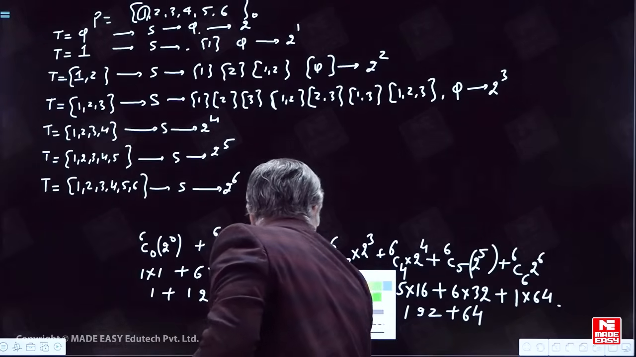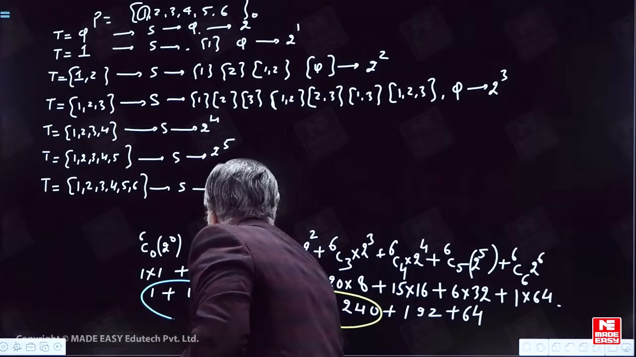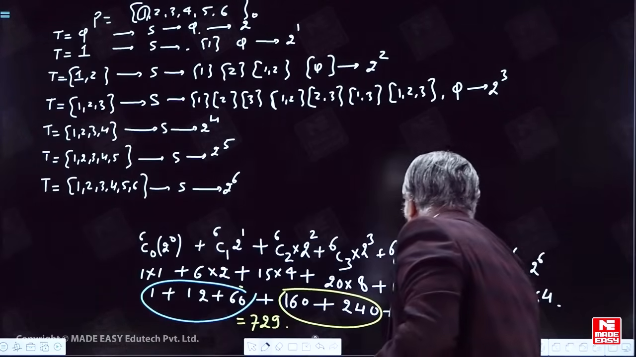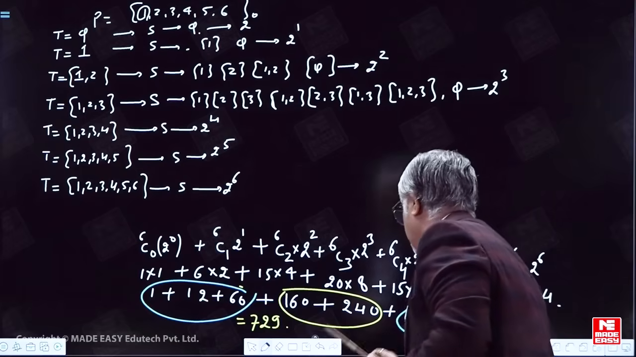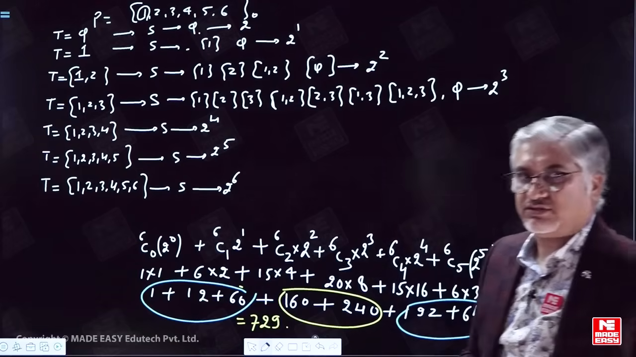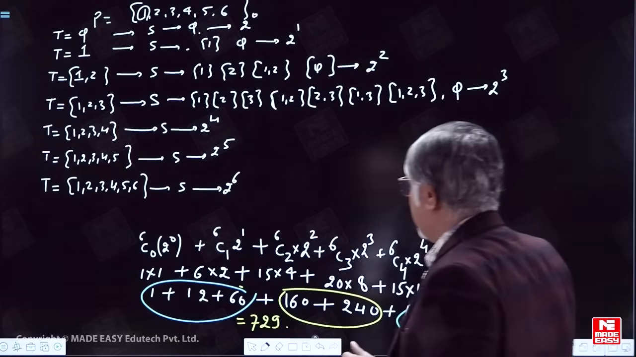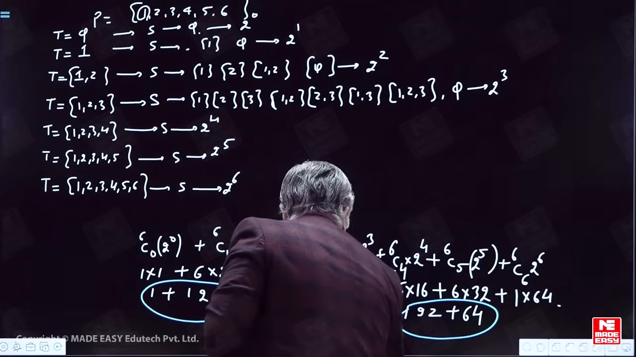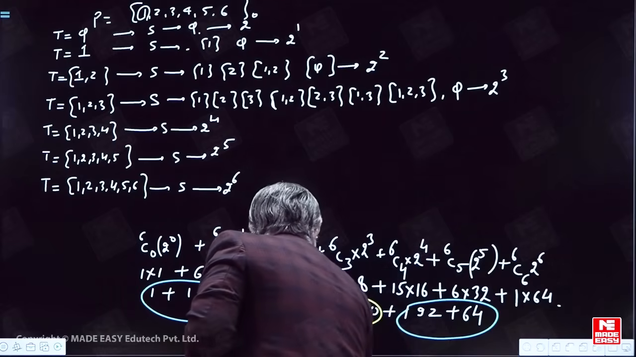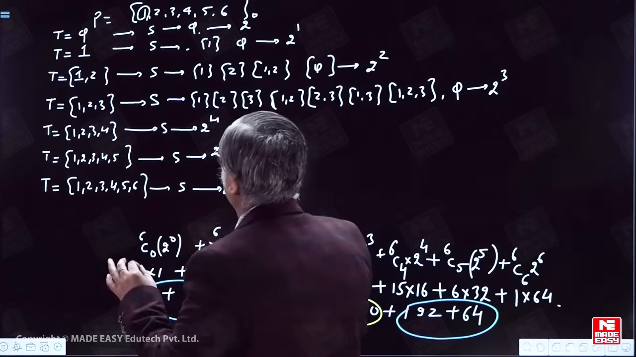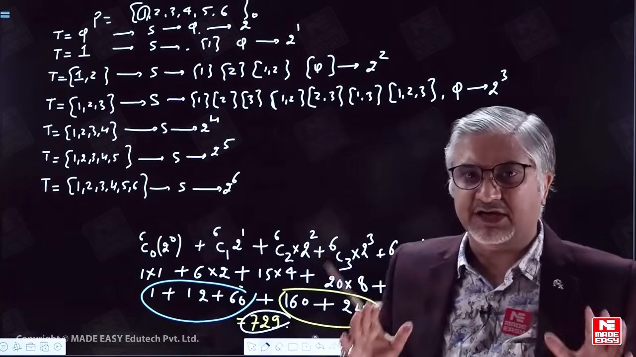Sum of these three values, I hope it can be easily done. Calculator is also allowed in GATE. And here we have 256. So if I add them, this value is coming out to be 729. Let me once again give you a complete explanation of it.